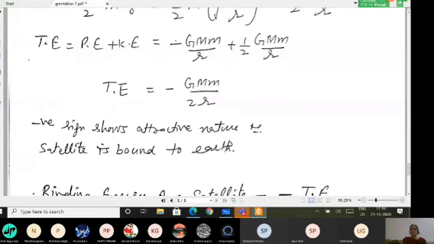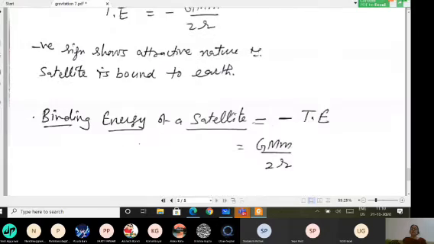Binding energy of a satellite is the energy which is required to take the satellite out from its orbit. If I want to take the satellite out from its orbit, how much energy do I need to provide? With whatever energy the satellite is bound to the Earth, that much energy I have to provide, of course with the opposite sign.